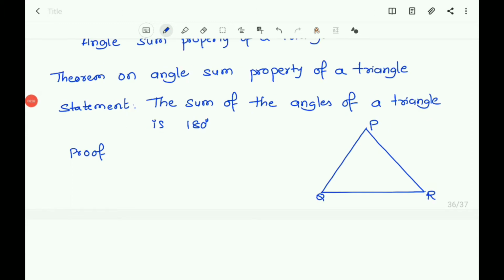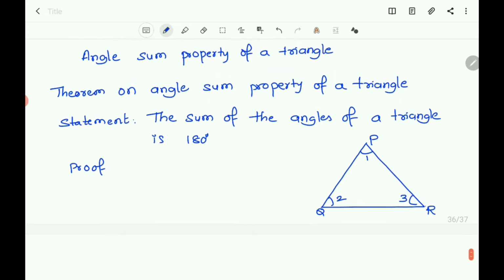To prove this, consider the triangle PQR. Now let us denote angle P as 1, angle Q as 2, and angle R as 3.